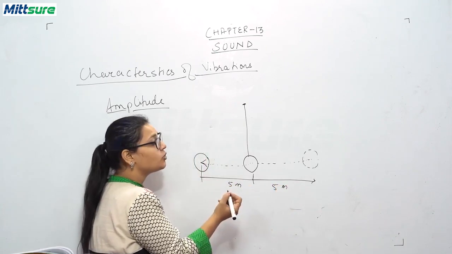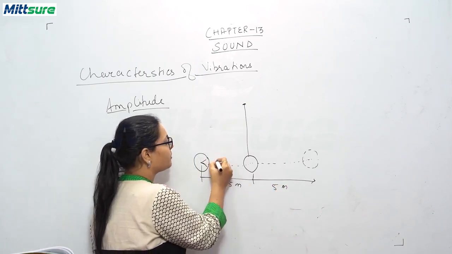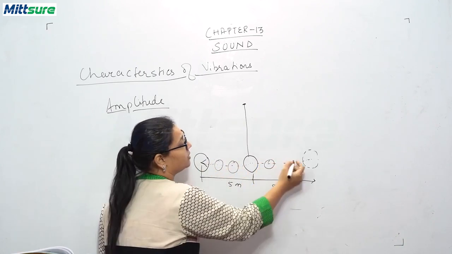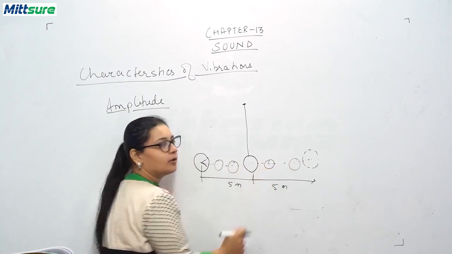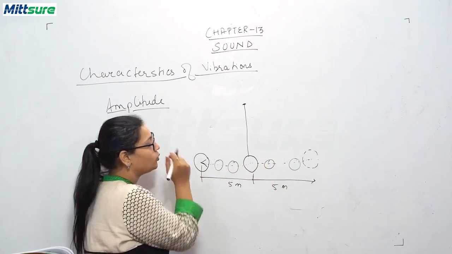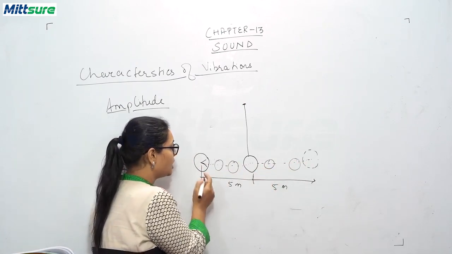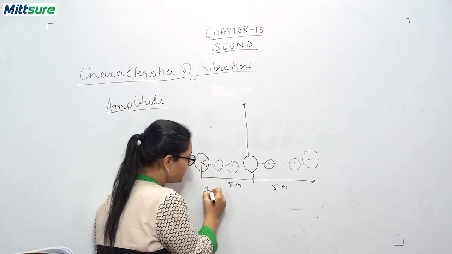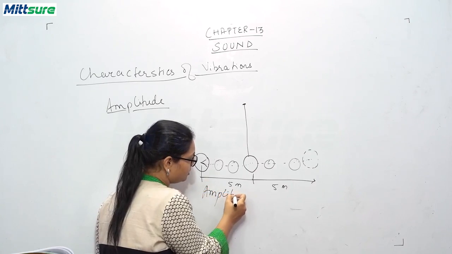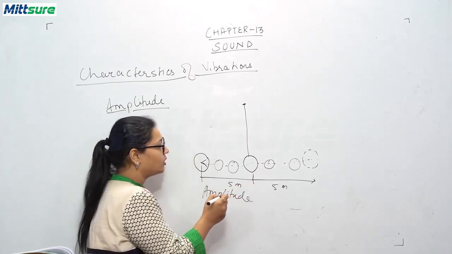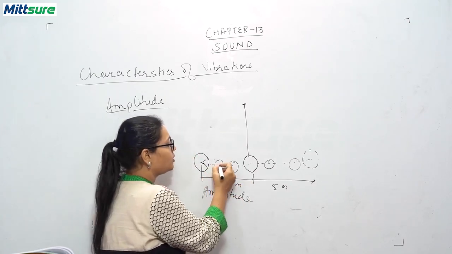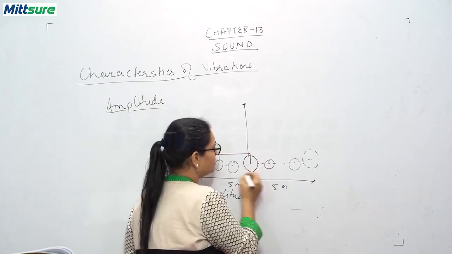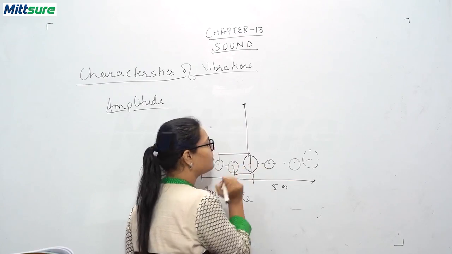Okay. So this is a to and fro motion. Next the ball will come here. Next the ball will come here. When here, here. When here, then here. Okay. So this is how the to and fro motion is increased. So maximum, where has your ball gone? It has gone up to here. So this is the amplitude, and the maximum amplitude. So if I measure the amplitude of this region, the amplitude will be from here to here. Okay. If I measure from here, then this is my amplitude.